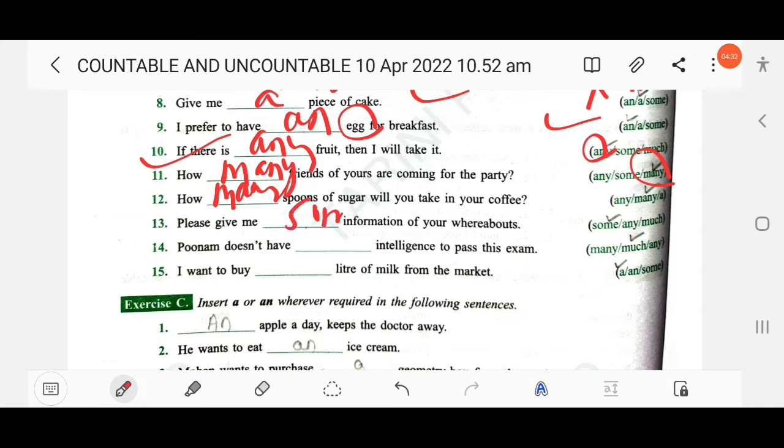Next, please give me some information of your whereabouts. Then next, Poonam does not have much intelligence to pass this exam. As you know, intelligence is an abstract noun, so you have to use much. Then next, I want to buy a liter of milk from the market.